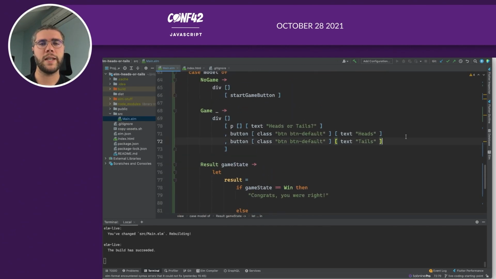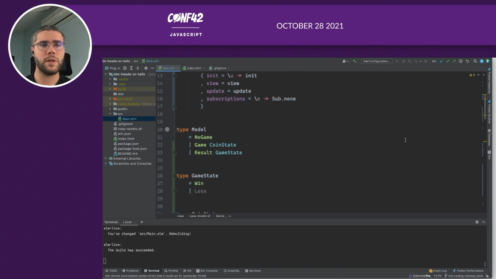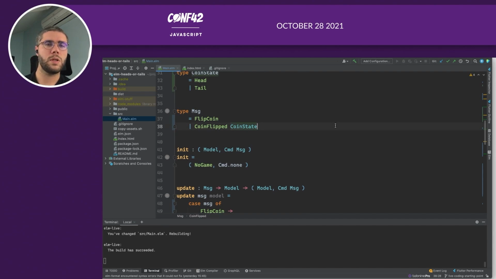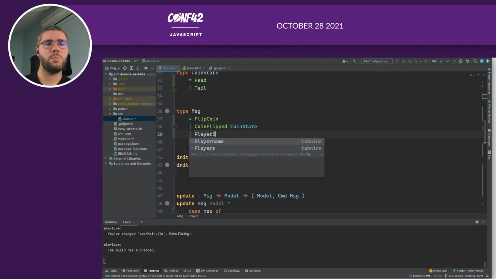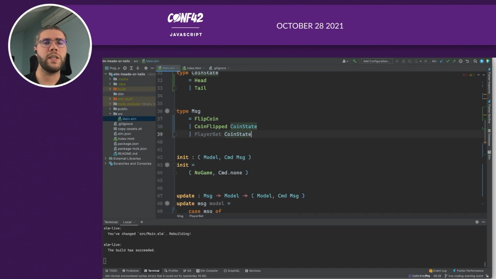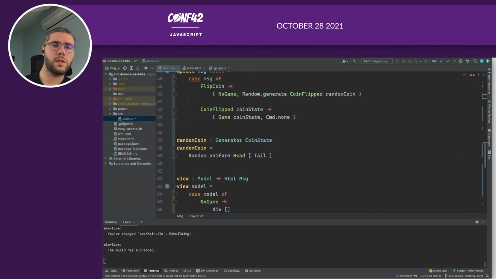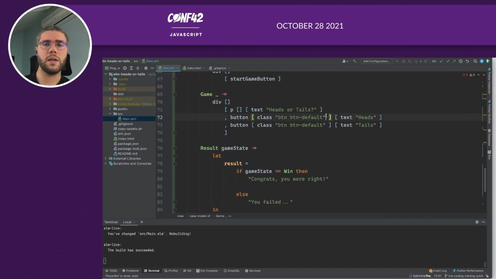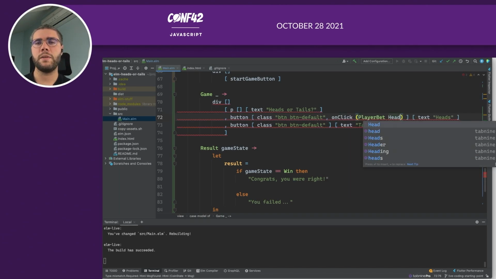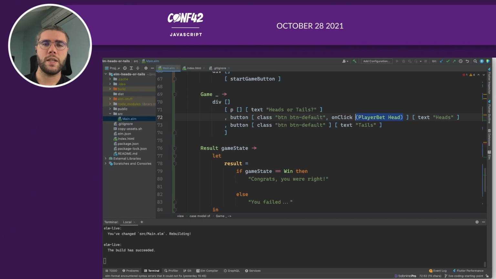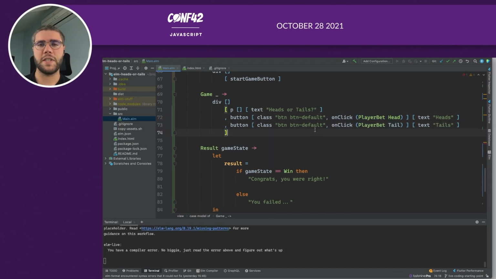And now when we are clicking on this button, we need to decide what to display. So let's create a new message, which is a player bet. So the player will bet on some coin state. So here, when we are clicking on head, we want to generate a player bet on head. And here, when we're clicking on tails, we want to generate a player bet on tail.